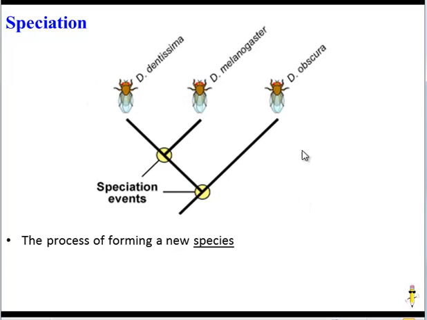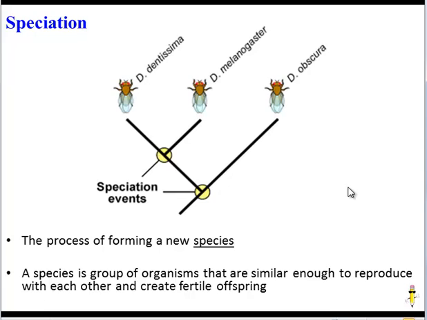Well, there's a lot of ways to classify a species, but the one we're going to use, which many biologists use, is the ability to reproduce with each other. If you belong to a group of organisms that are similar enough to reproduce and create fertile offspring, then you're the same species.